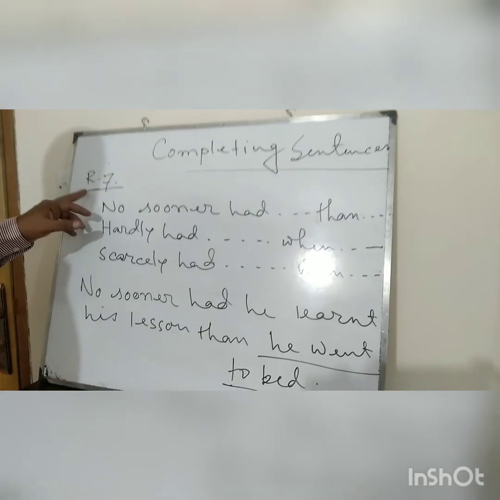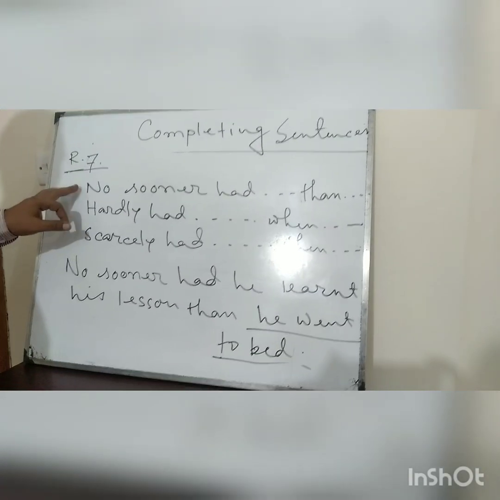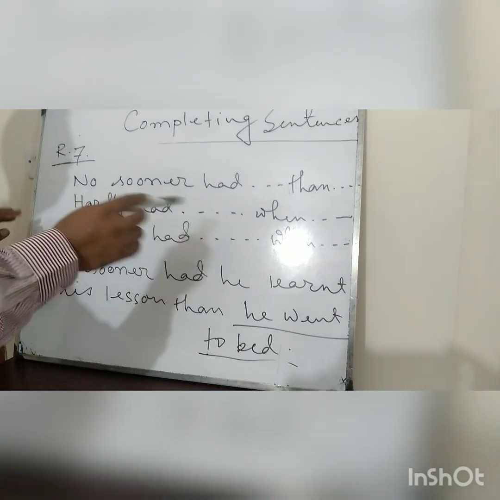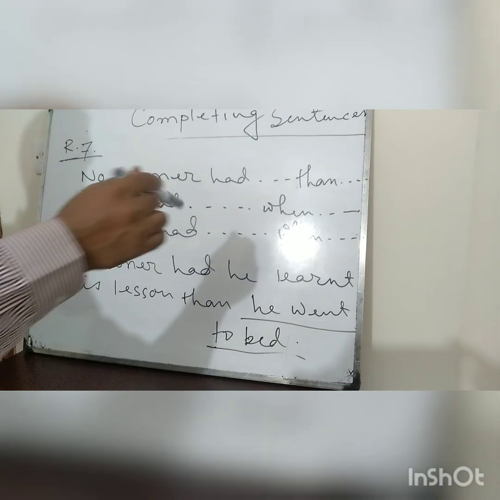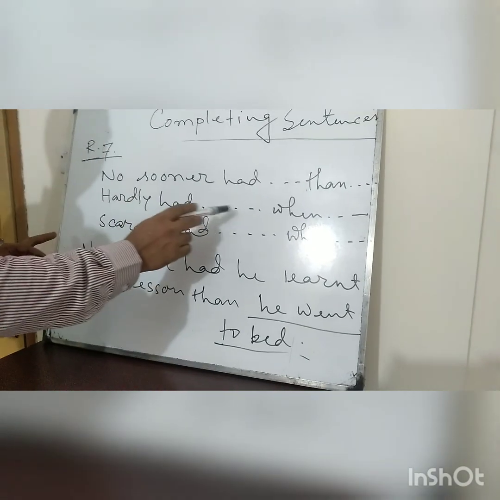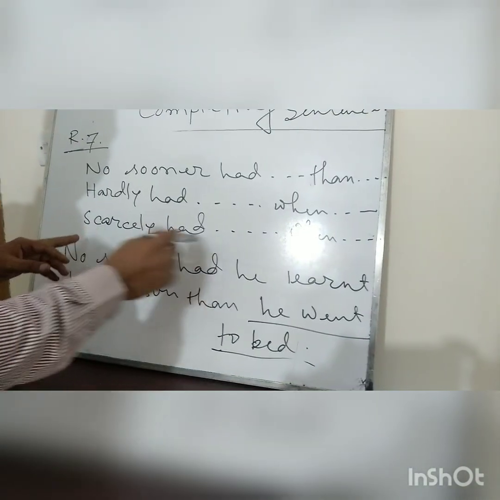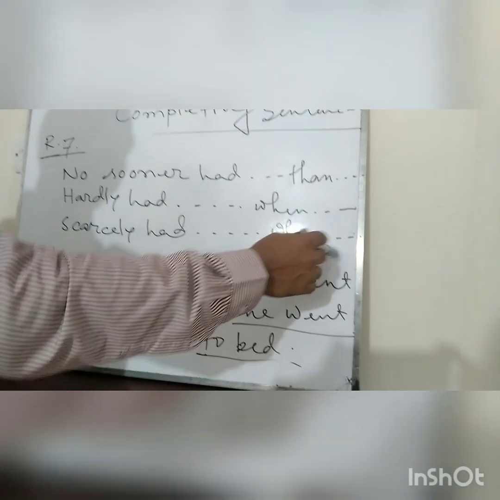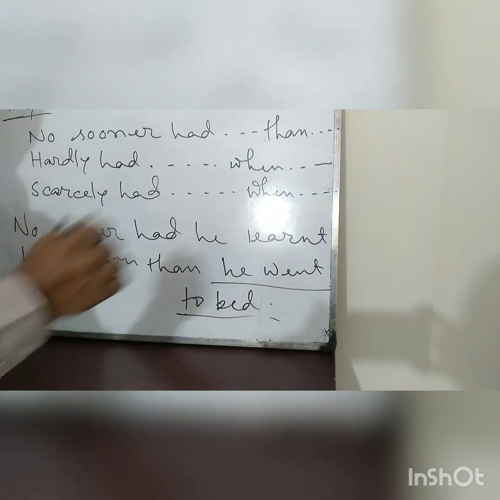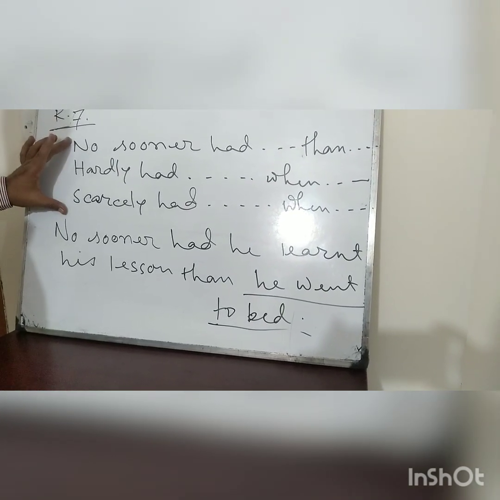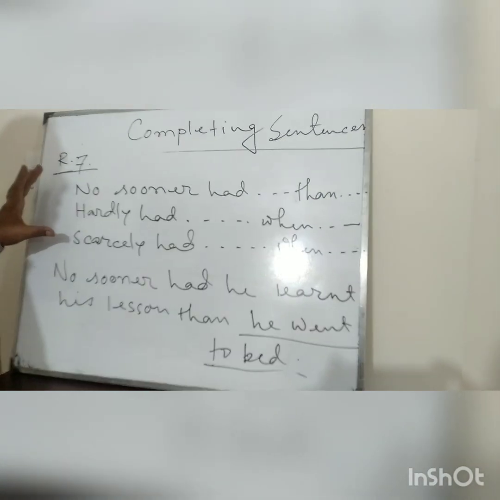Okay, now let's go to rule number 7. Dear students, just see. No sooner had ... than. Hardly had ... when. Then again, Scarcely had ... when. Now, these three conjunctions bear the same meaning.